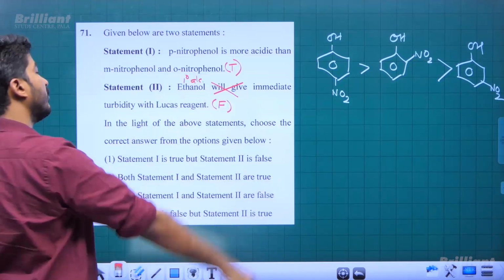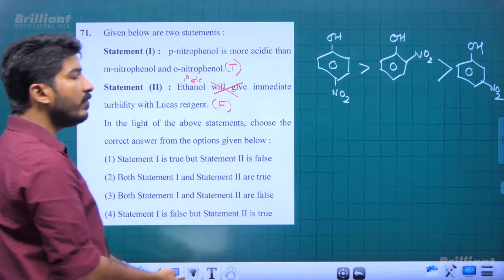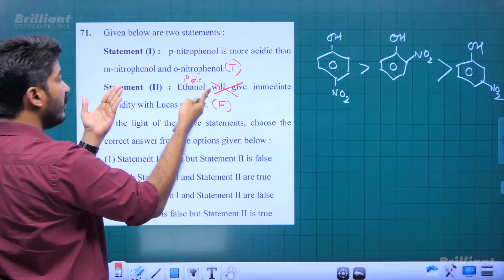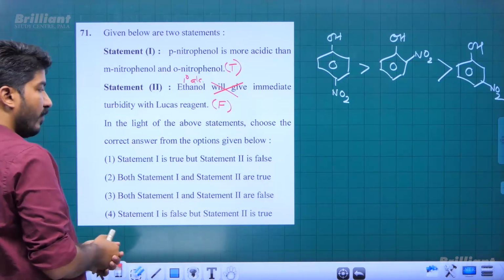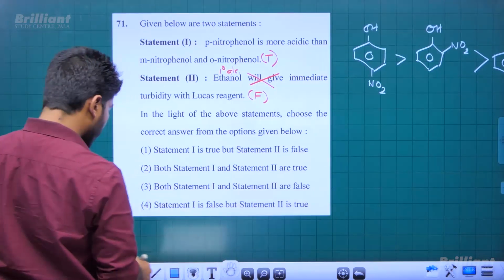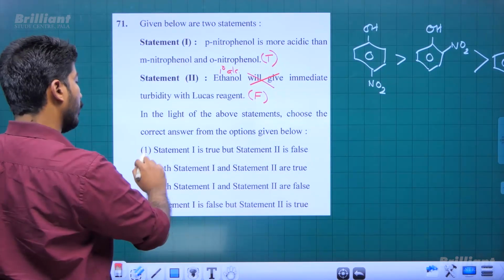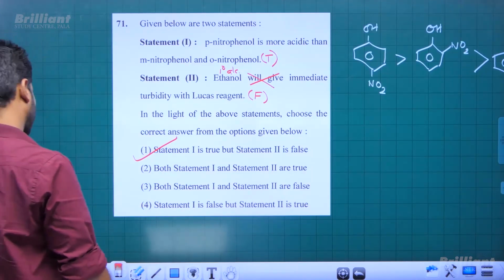If they want to give turbidity, we will have to wait a lot, right? So this is a wrong statement. First is true, second is false. So we can pick option 1, right? 1 is true, 2 is false.